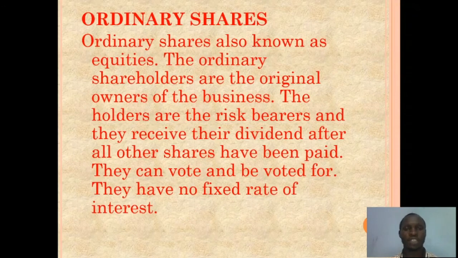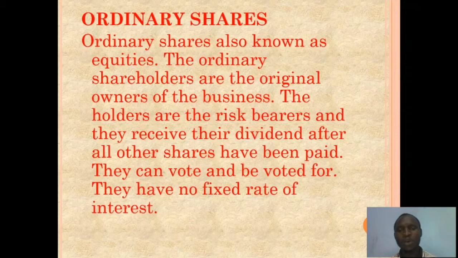Then we have ordinary shares, which is like the opposite of preference share. The preference share, I told you, has to do with those who later became shareholders or owners of the company as a result of the fact that they purchased shares. Ordinary shareholders, also known as equity, are the original owners of the business.